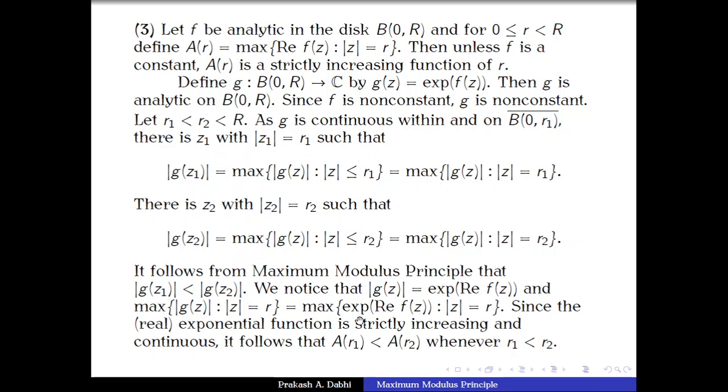One has to work a little here. You call the modulus of g(z2), it is attained, but the modulus of g(z2) is what?